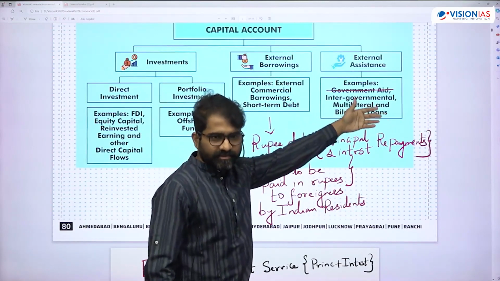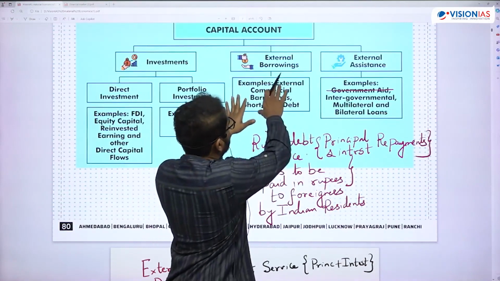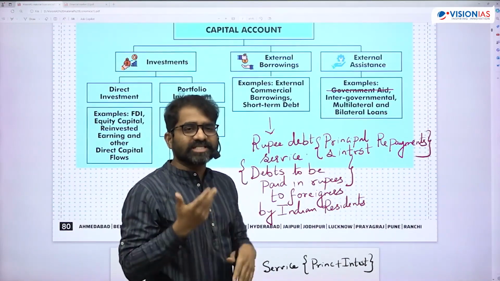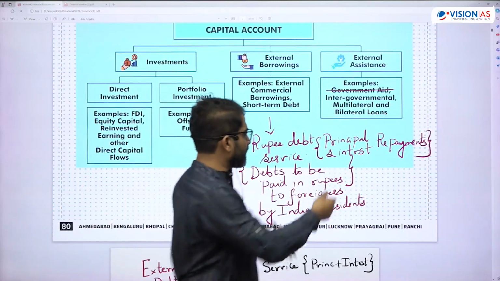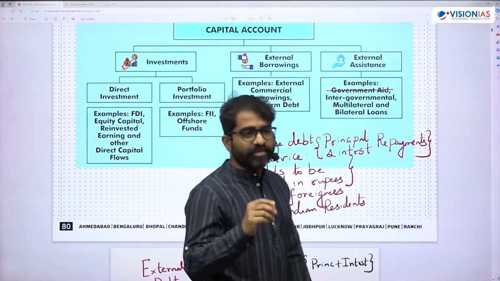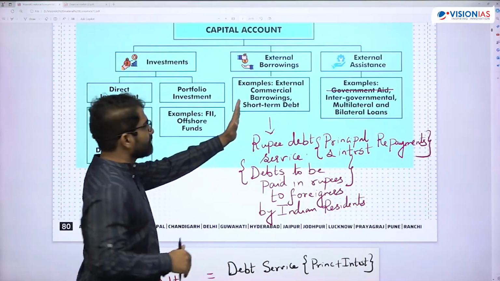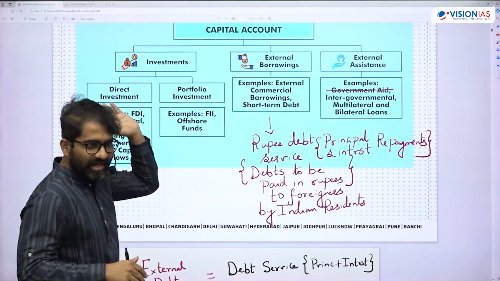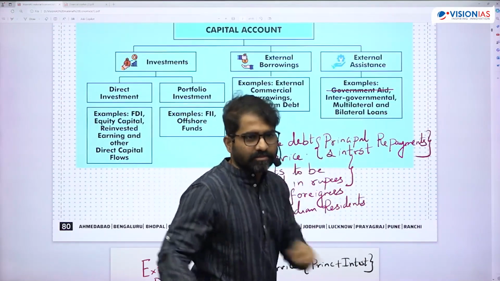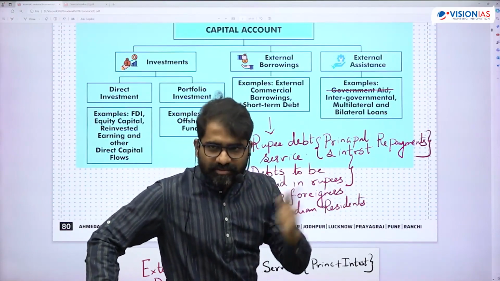Borrowings and investments. Okay, so rupee debt service is part of the capital account. But the only observation is, what is debt servicing? Debt servicing is both the principal as well as interest. Both would be figured out in the capital account. On a general note, interest should be part of my current account and the principal amount of the loan will be part of capital. Getting this right? Loan principal amount will be loans, investments and borrowings.